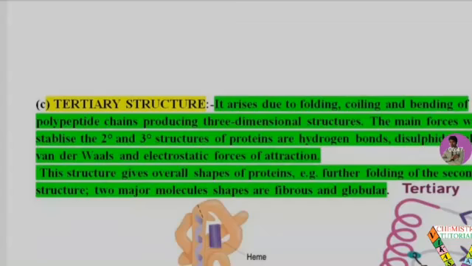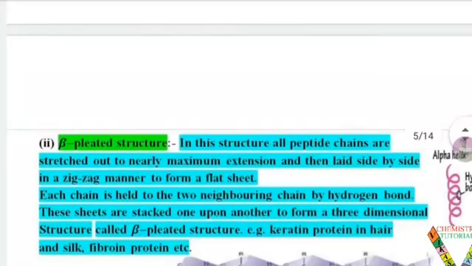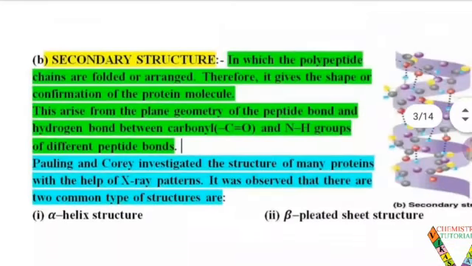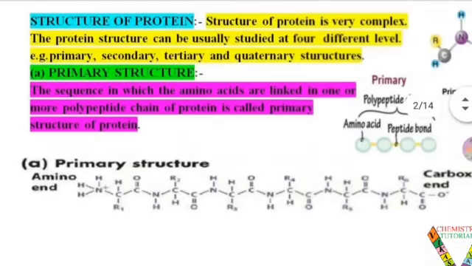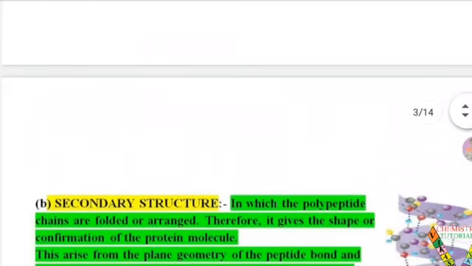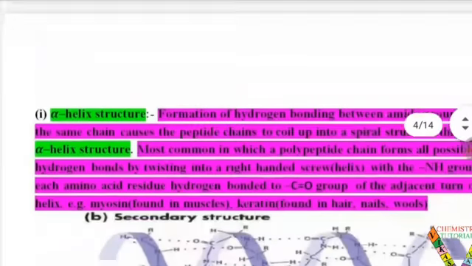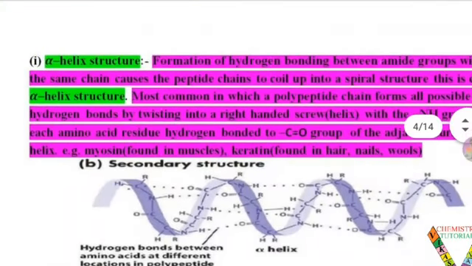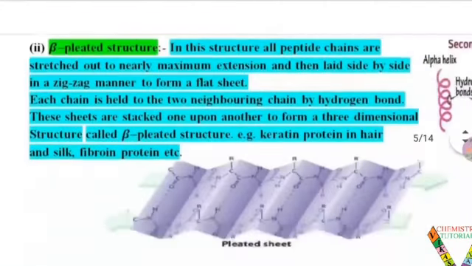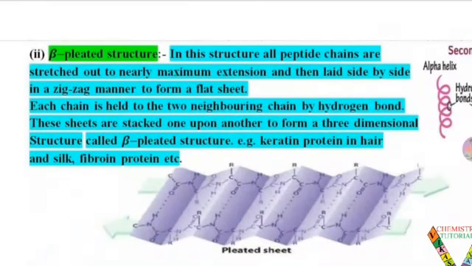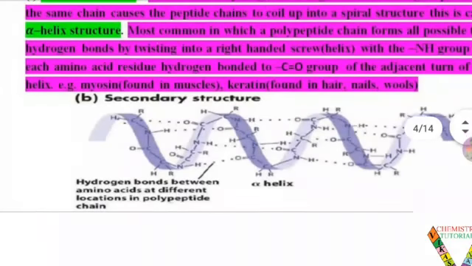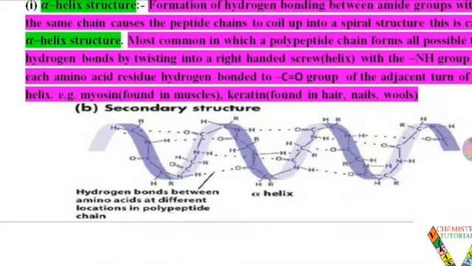Tertiary structure. Second one, beta pleated structure, part of a secondary structure. Alpha helix structure, and this is also part of secondary structure, and first one is the primary structure. Mainly different questions are asked: what is the difference between alpha helix structure and beta pleated structure. When the polypeptide chain is on a flat surface, they consider it a beta pleated structure. But when it is screw type, rotating clockwise along the peptide bond, they consider it an alpha helix structure.